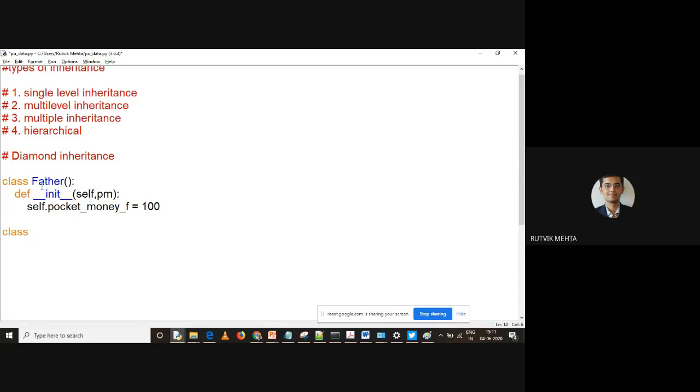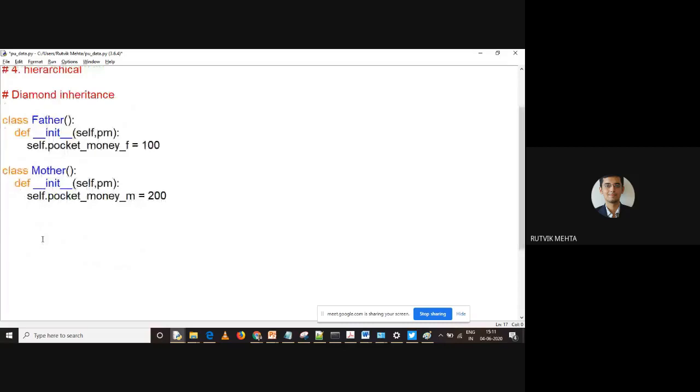I'm creating another class. Let me call it mother, right? And let me have another constructor over here, right? I'll call it M, and let me make it 200. Okay. Now let us say I want to have multiple inheritance over here. So I'll be calling class child, which will be inheriting properties from two different classes.